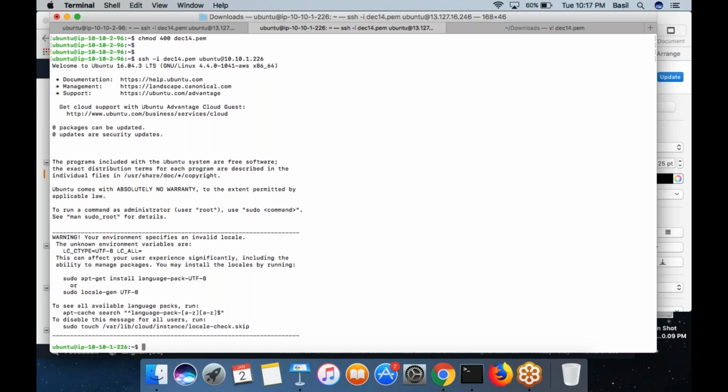So generally you would need at least one public subnet within a VPC to connect from the internet. Yes, I got it.